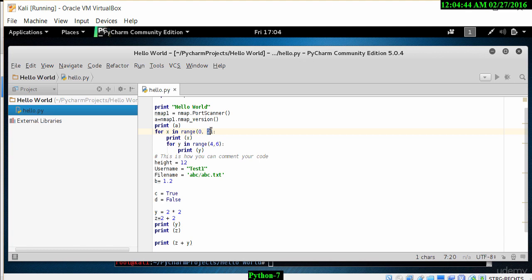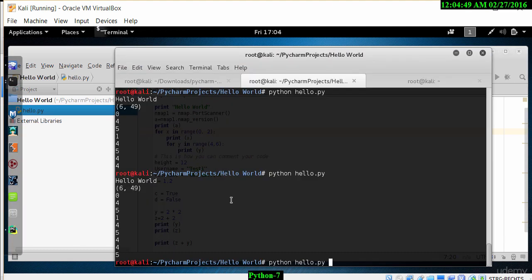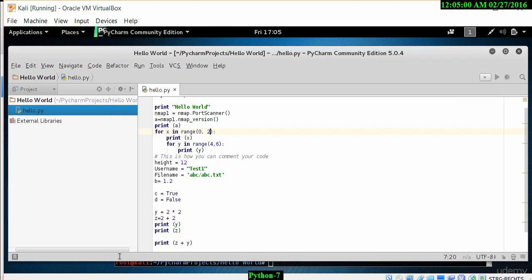Let's go back to the Linux environment and run the program again. And now we should see the value appear as 8. There we go. We see 4, 4, and 8 as the sum of y and z. So this is how we use the mathematical functions in Python. As you can see, if we change any of the mathematical operators from multiplication and plus to subtraction and division, when we print y and z, that will be reported with the correct answer.